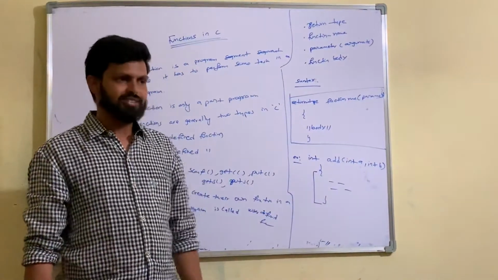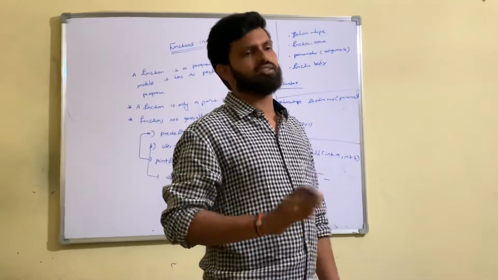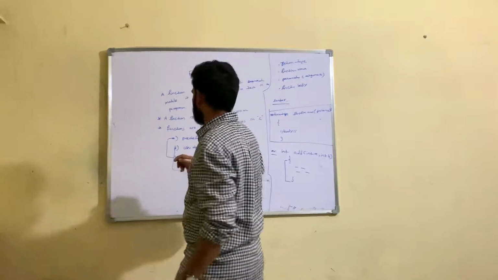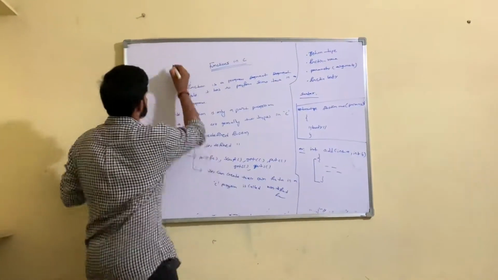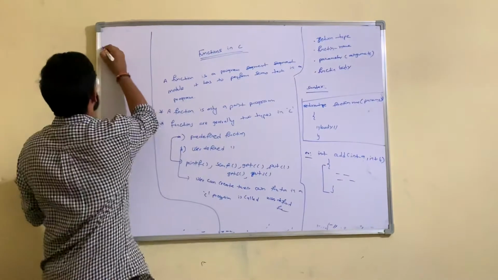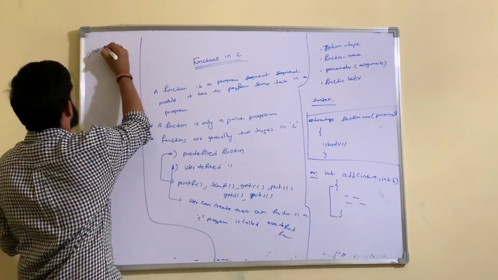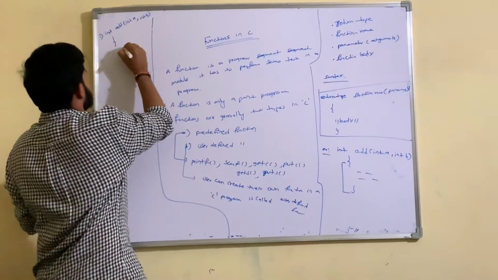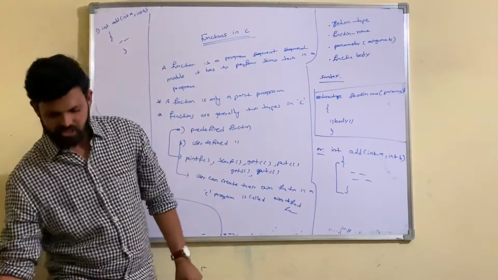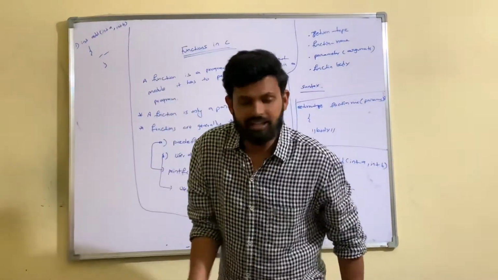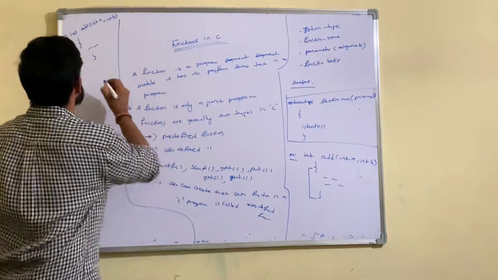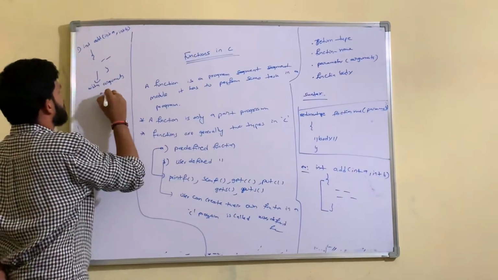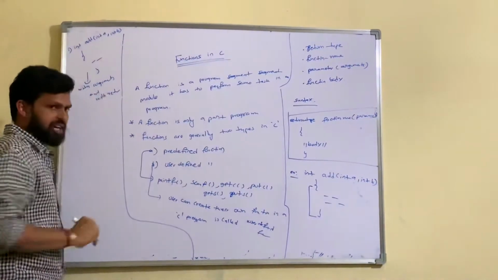This is a function. Generally, a user-defined function can be written in 4 ways. The programmer has to define user-defined functions in 4 ways. First type of way is: int add(int a, int b). What does this function contain? It contains a return type and parameters. The function contains arguments and a return type.